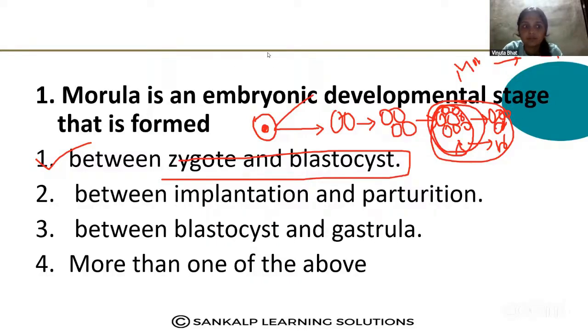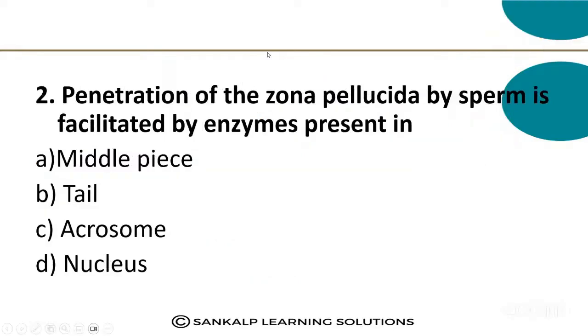Next question. Penetration of the zona pellucida by sperm is facilitated by enzymes present in the middle piece, tail, acrosome, or nucleus.